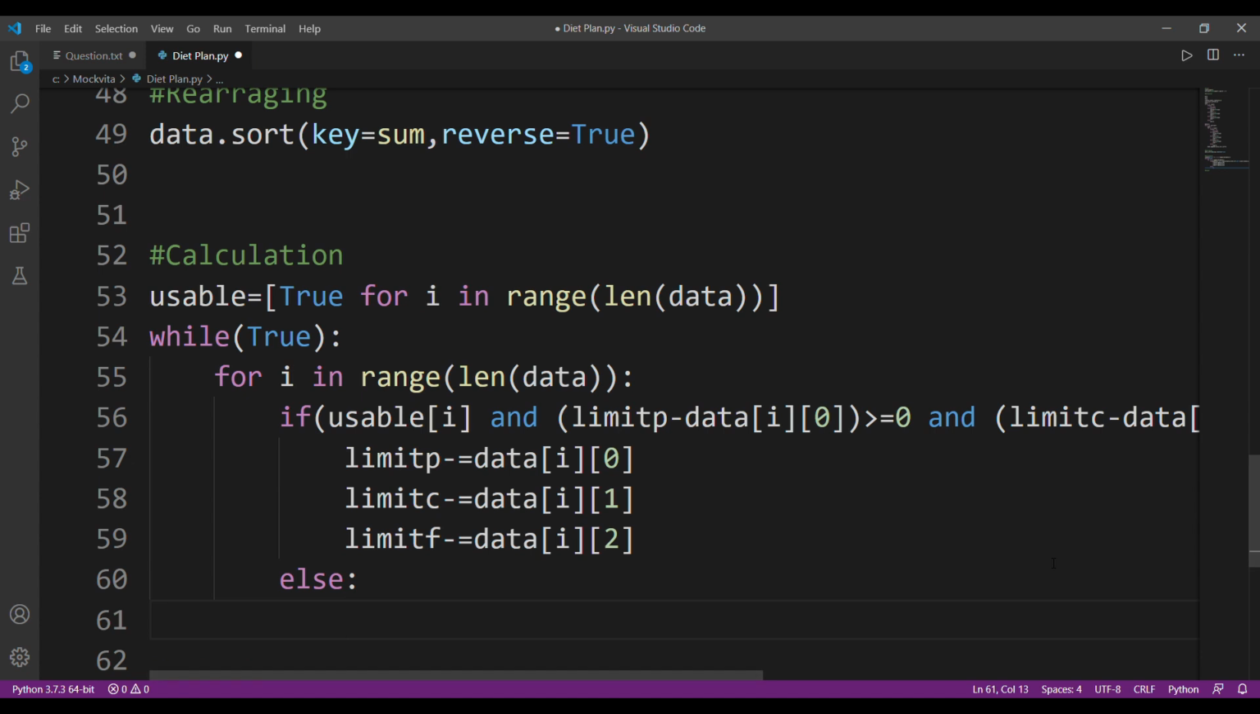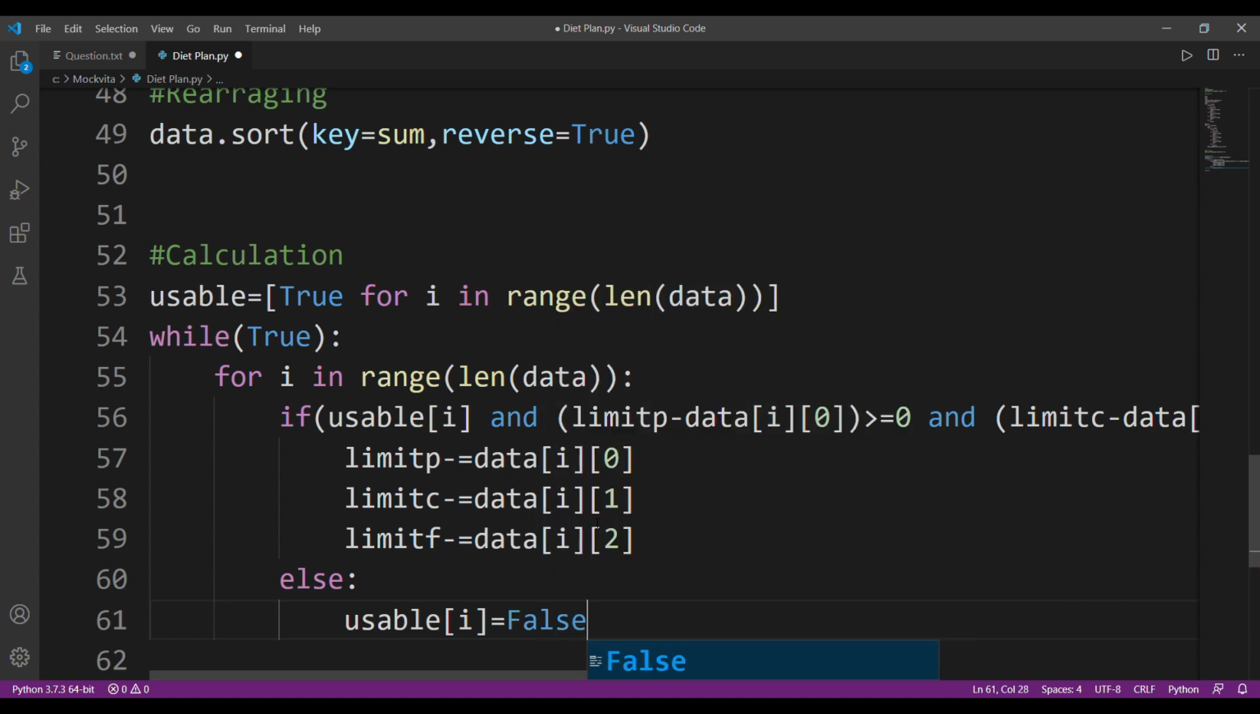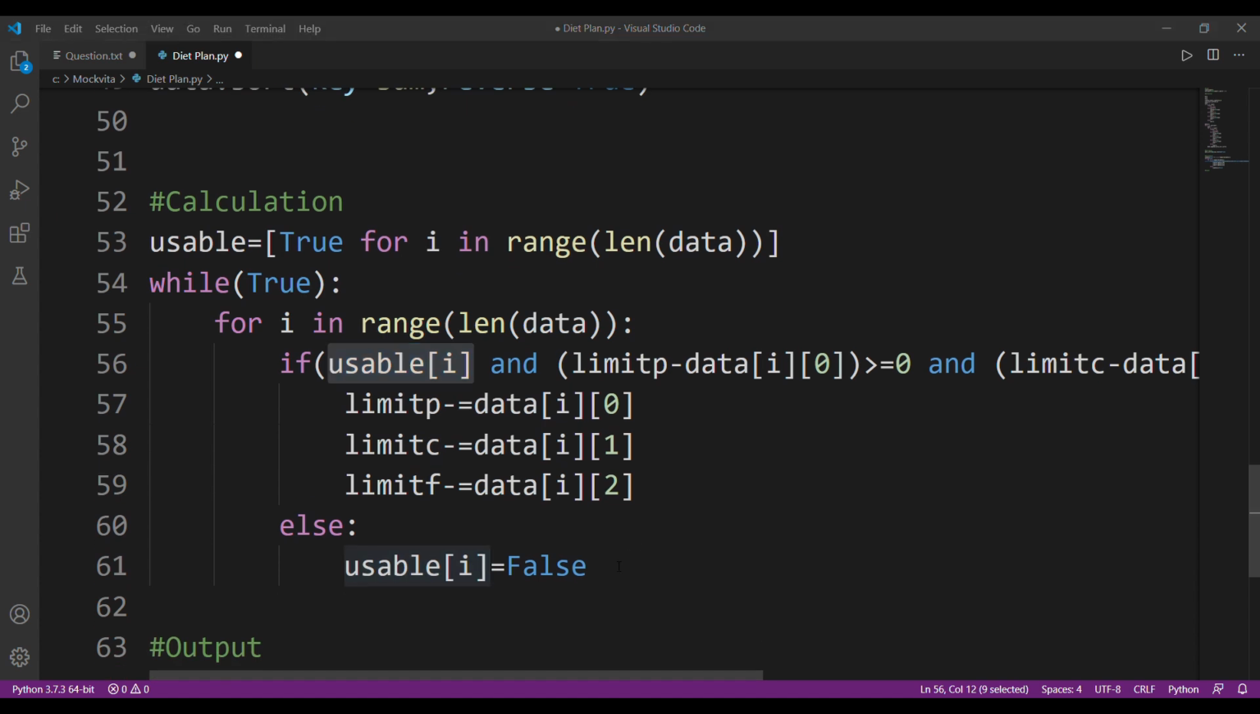Otherwise, if I fail any of these conditions, then I'll just mark that particular food as false, that no, you should not use this food again. Why? Because it's exceeding the limit. So when I come back again to this, instead of checking all these conditions, I'll just check usable, and I'll just return. Okay, so done. Else. But there's no way of stopping this, right?